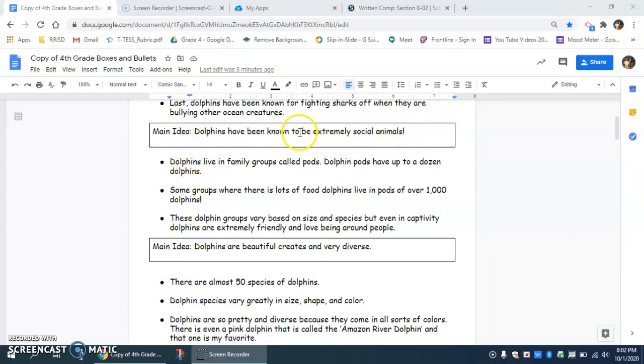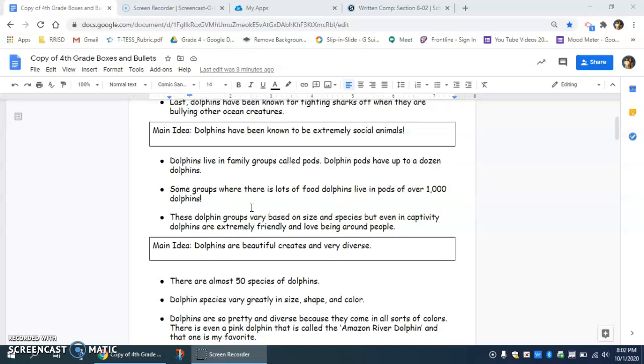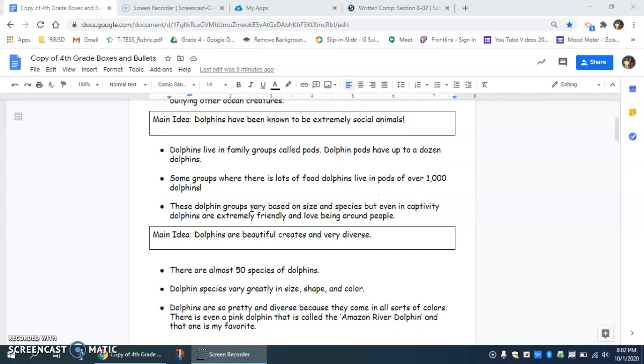The extremely social part, it talks about their family groups, how they live in pods. And then it also talks about how some of the pods can be over 1,000 dolphins large. And then the last bullet says these dolphin groups vary based on size and species, but even in captivity, dolphins are extremely friendly and love being around people. So again, talks about how social they are.